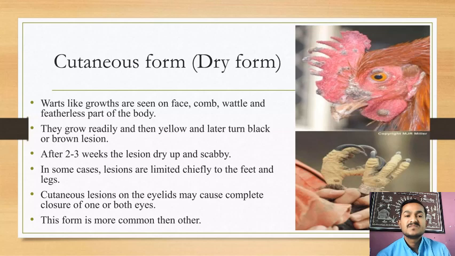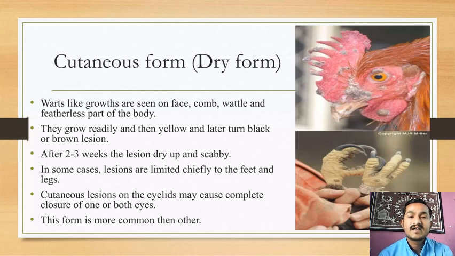First, chicken pox shows during the first growing stage a red spot, and this red spot converts into a yellowish part, and later the yellowish part converts into black or brown in color. Clear? That is about the dry form of chicken pox. Then next, after 2 to 3 weeks the lesions dry up and become scabby. Clear?